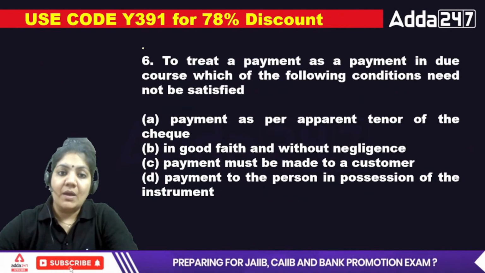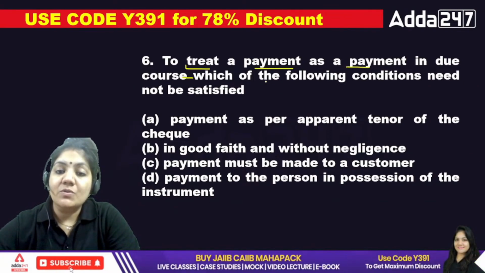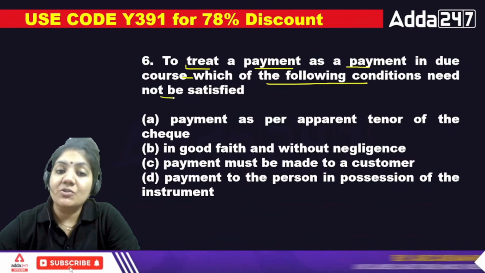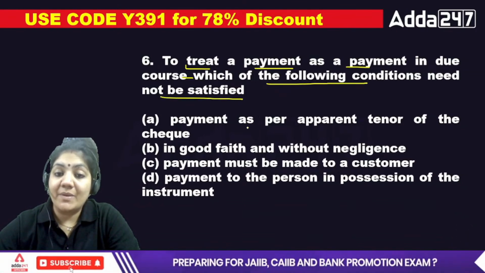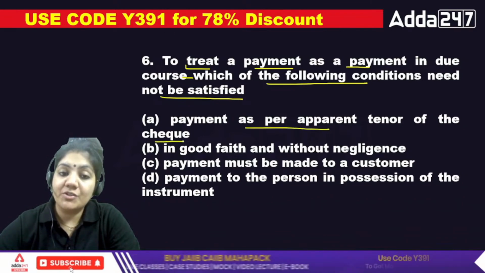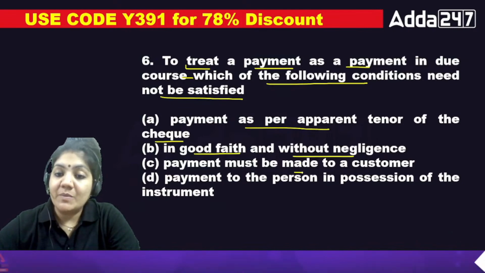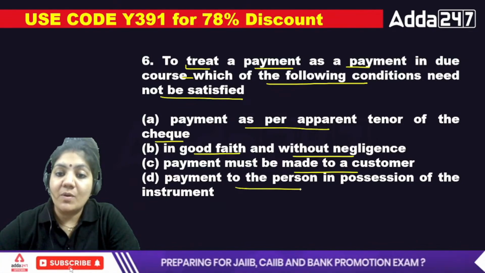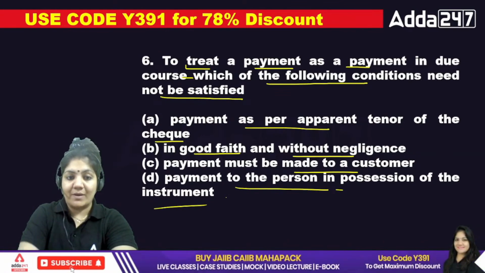Next, to treat a payment as a payment in due course, which of the following conditions need not be satisfied? The payment as per apparent tenor of the check, in good faith without negligence, payment must be made to a customer, and payment to a person in possession of the instrument. Which of the following is the right one? Tell me.